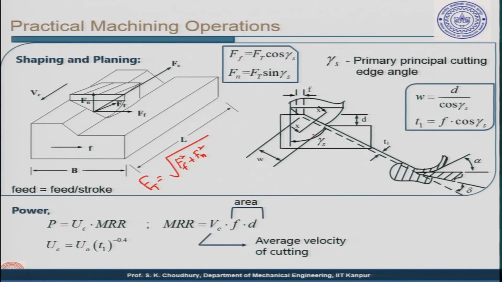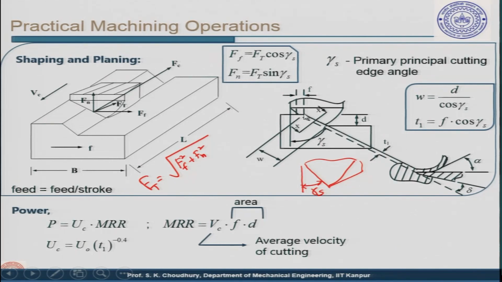To see this exactly, suppose this is the tool. This is the primary principal cutting edge angle, because this is the principal cutting edge for the tool. So, this is the schematic diagram, this is the 3D picture, and here you can see the geometrical parameters.